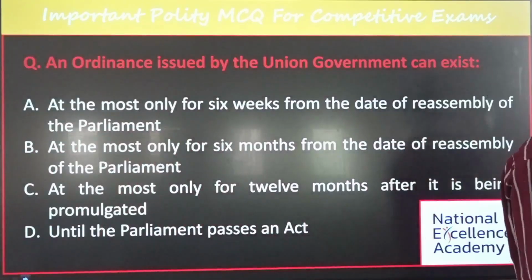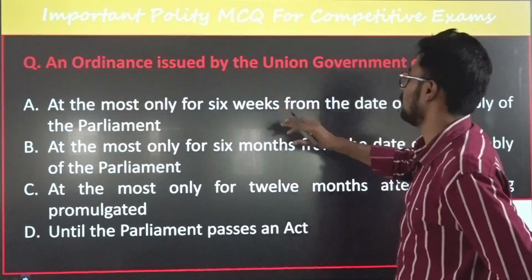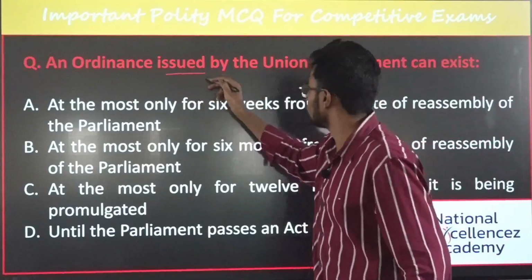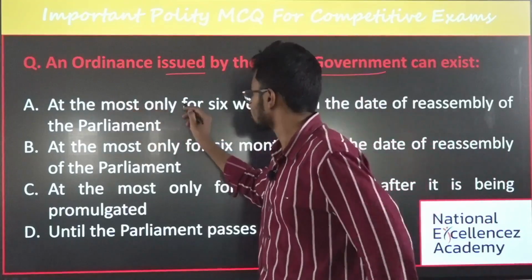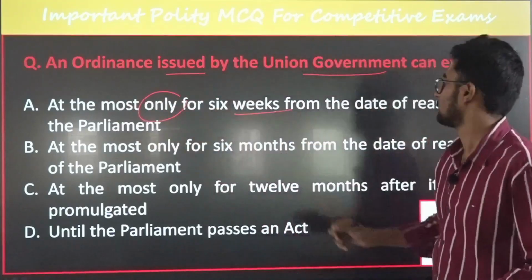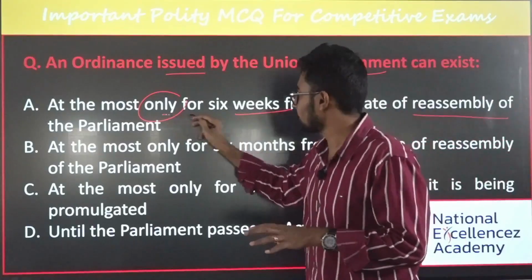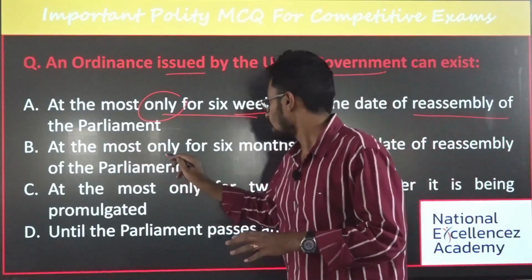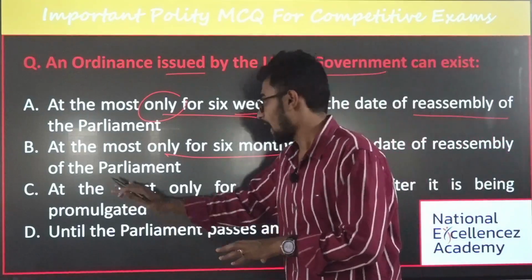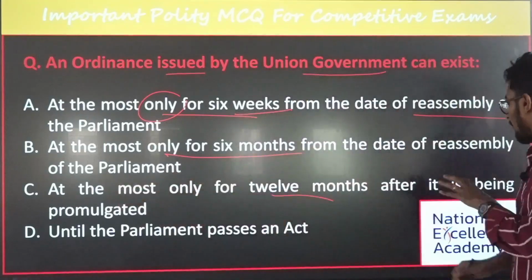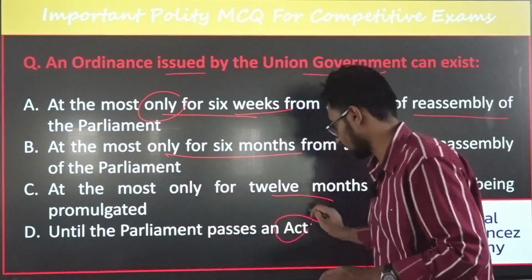Let's read the question. An ordinance issued by the Union government can exist at the most only for 6 weeks from the date of reassembly of the Parliament. Is it only for 6 months? The second option is, at the most only for 6 months from the date of reassembly of Parliament. The third option is, at the most only for 12 months after it is promulgated. And the last one is, until the Parliament passes an act.